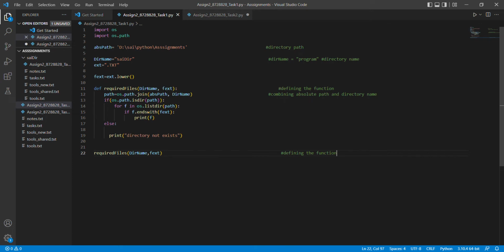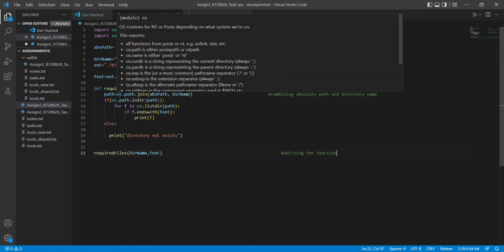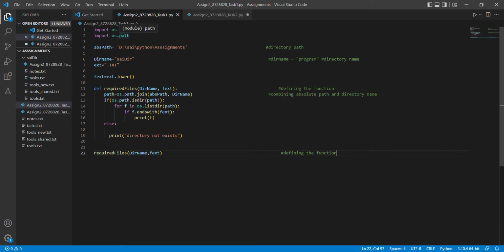Here we need to define the function first. It requires the directory name and the file extension. Then path is equal to os.path.join. We need to combine the absolute path and the directory path here by joining them.